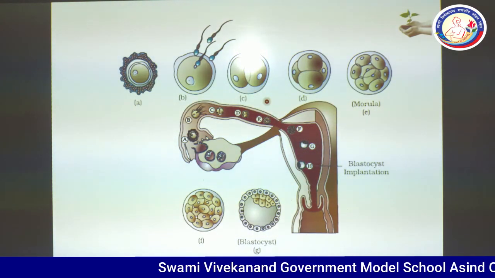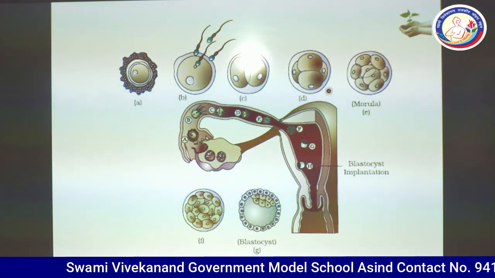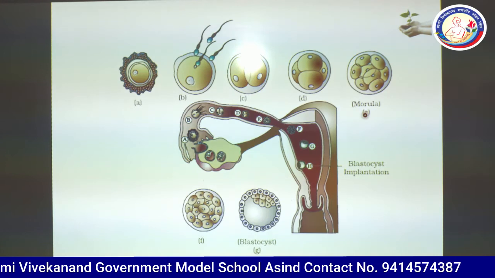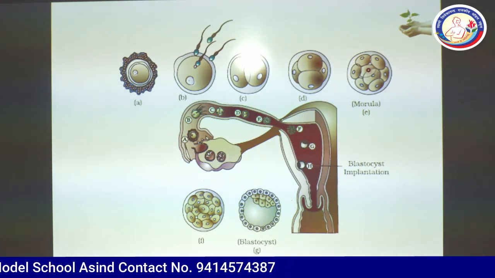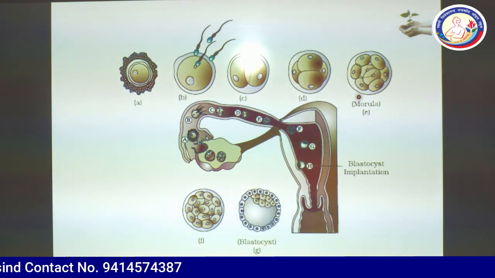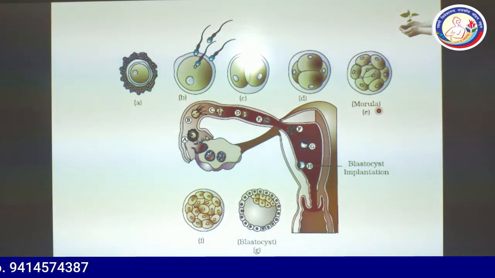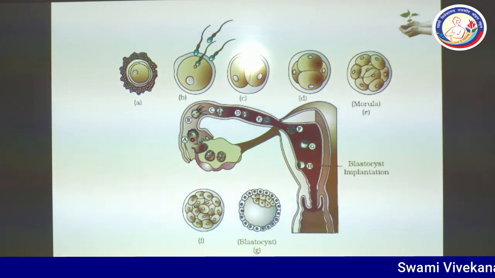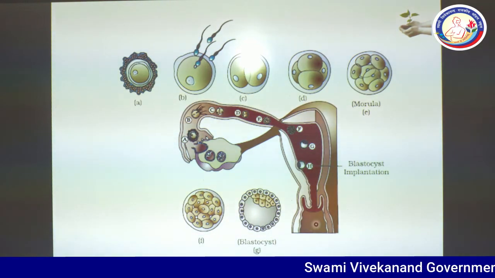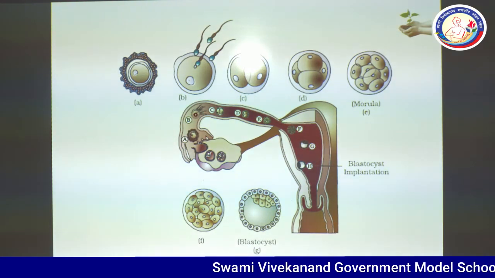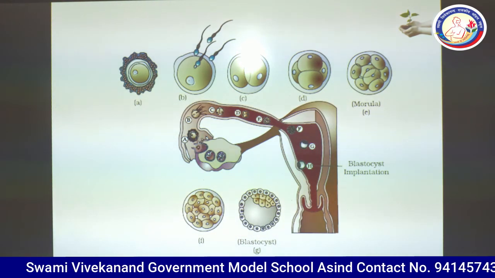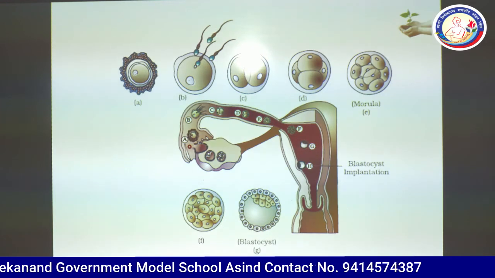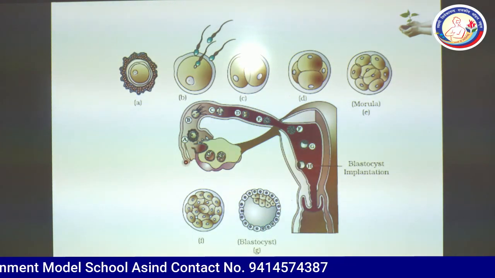And again, you can see the number of cells in figure E. 1, 2, 3, 4, 5, 6, and 2 are in the inner part. So this is the 8 cell stage embryo and this is known as morula. You can see this is A. After ovulation, the ovum reaches the ampullary isthmic junction, and after insemination the sperm will reach the ampullary isthmic junction. It will show the fertilization. So there may be one important question that can be asked on this point.